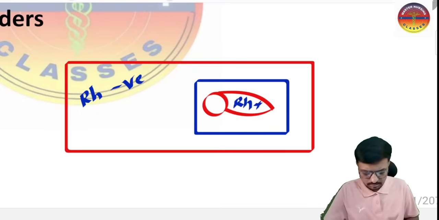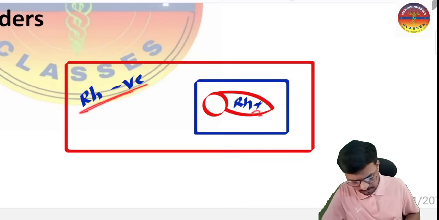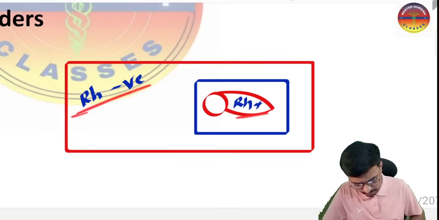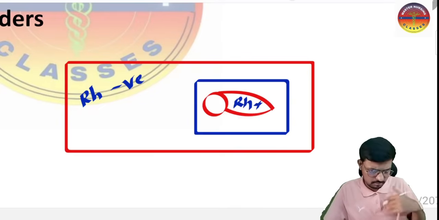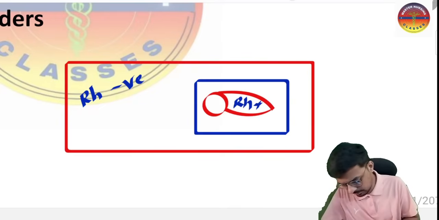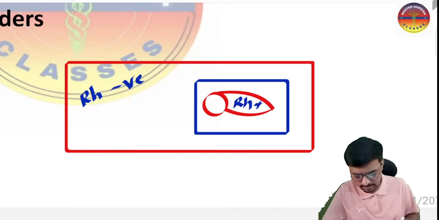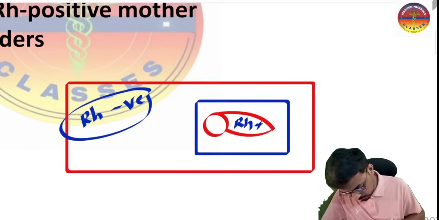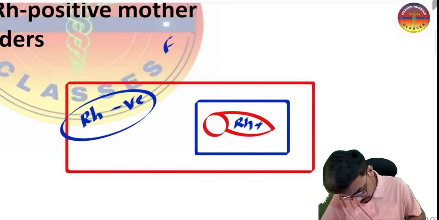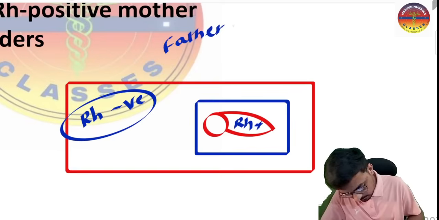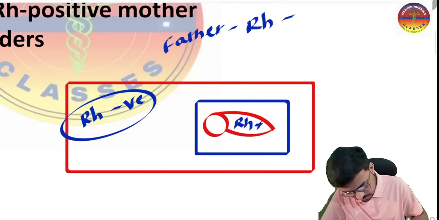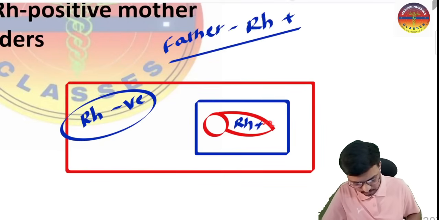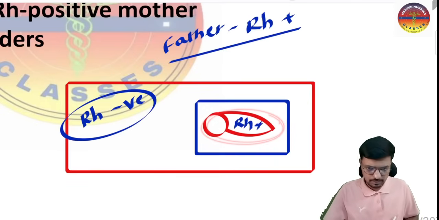Sir, if the mother is negative, shouldn't the baby also be negative? How does a positive factor come in a negative mother? That is from the parent, that is, from the father. If the mother is RH negative and the father is RH positive, there is a chance the fetus may get RH positive.